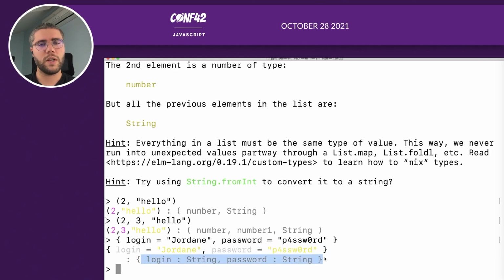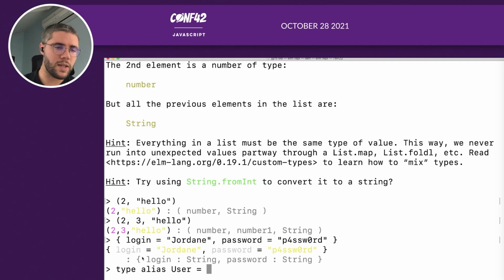Often in Elm, you will try to type your values. So you will have to type this, and as it's pretty long, you will often use type aliases. So you can create a type alias and say, okay, the user is exactly the same thing as this.